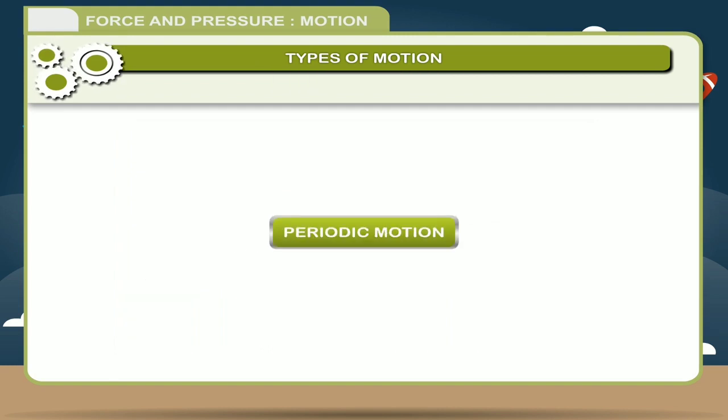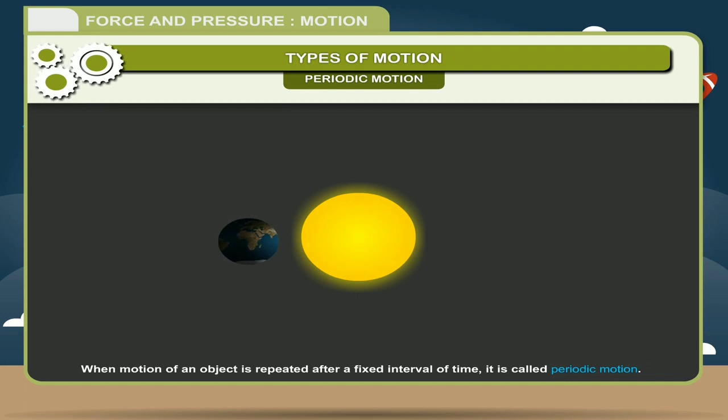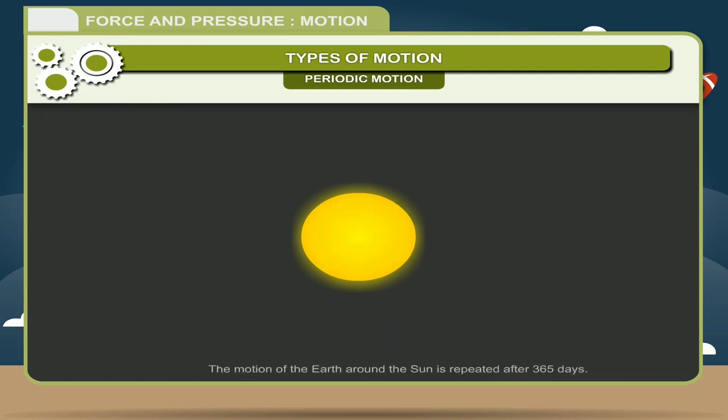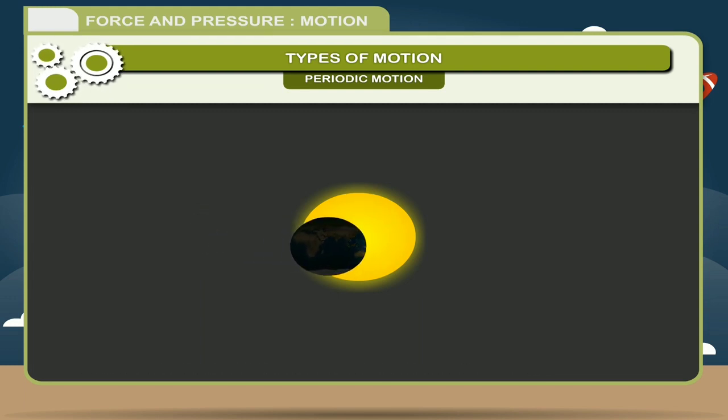Now let's see periodic motion. When the motion of an object is repeated after a fixed interval of time, it is known as periodic motion. The motion of the earth around the sun is repeated after 365 days. Thus, the earth completes its motion around the sun in a fixed interval of time, which is 365 days. Hence, it is an example of periodic motion.